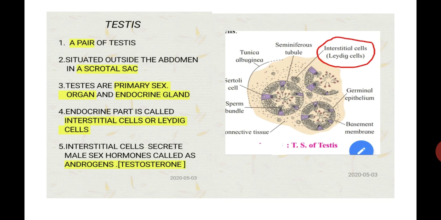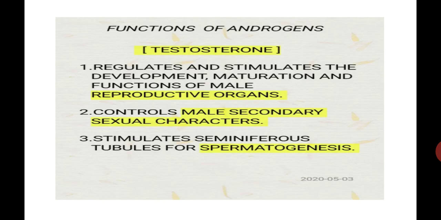Let's see the functions of androgen or testosterone. Androgen performs three functions. Function number one, it regulates and stimulates the development, maturation and functions of male reproductive organs.